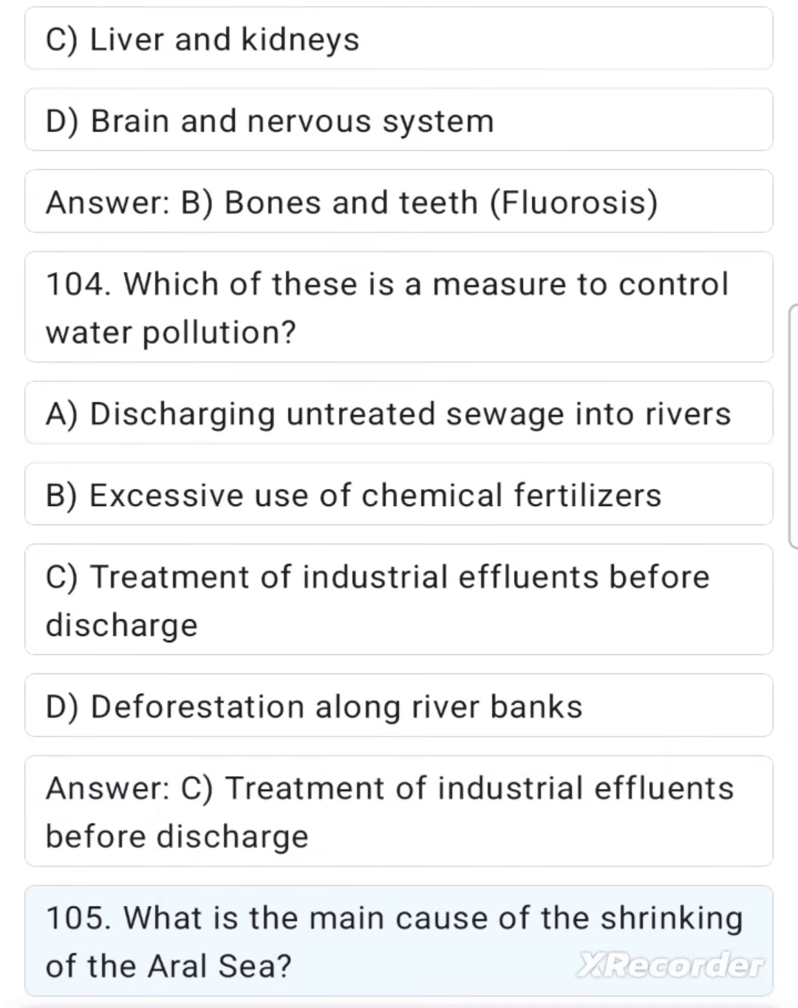105. What is the main cause of the shrinking of the Aral Sea?